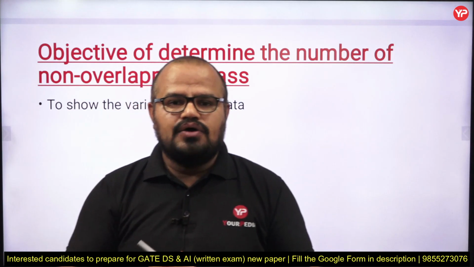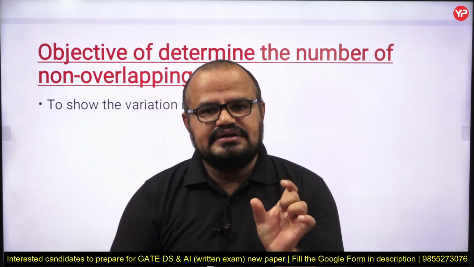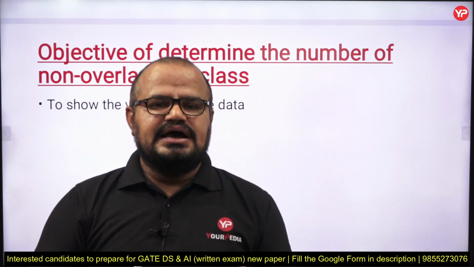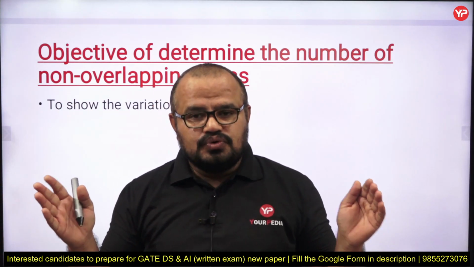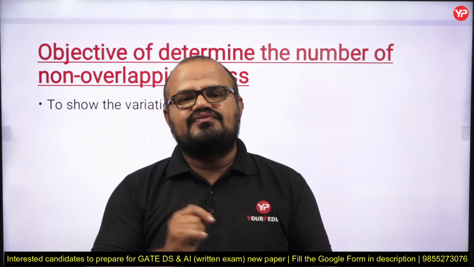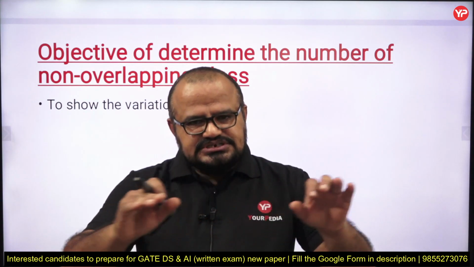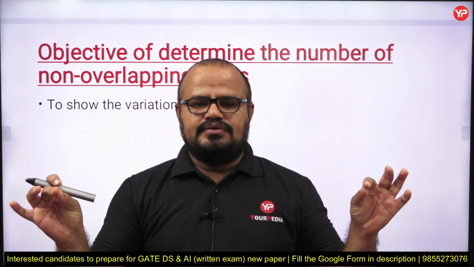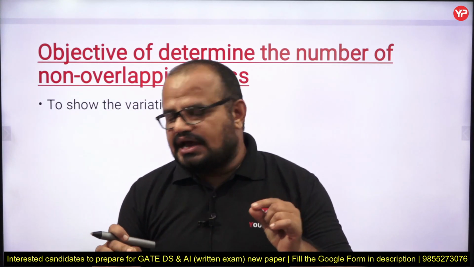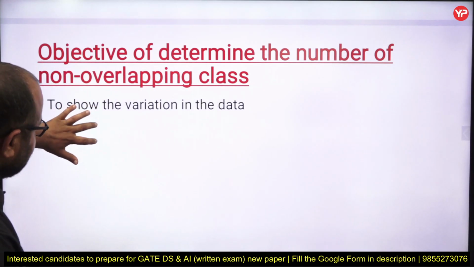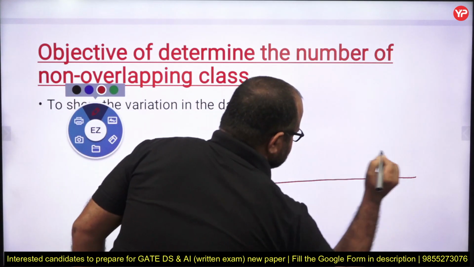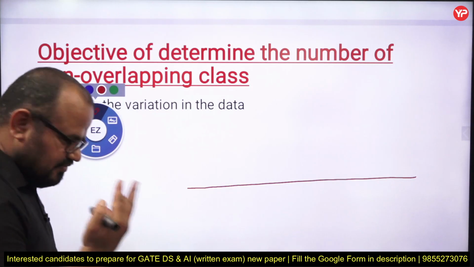But if I take each distinct number as a class, then I have too many classes, and in each class there is a very low frequency, because I am considering each distinct value as a unique class. So in the case of a quantitative data set, we are going to use a histogram for visualization.